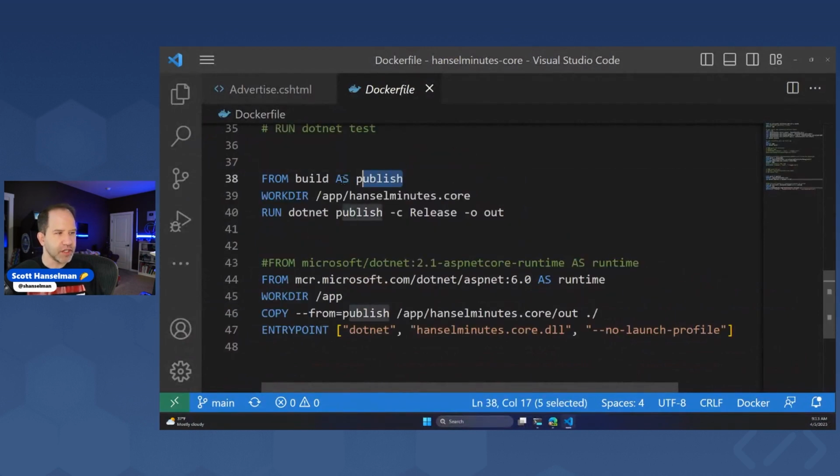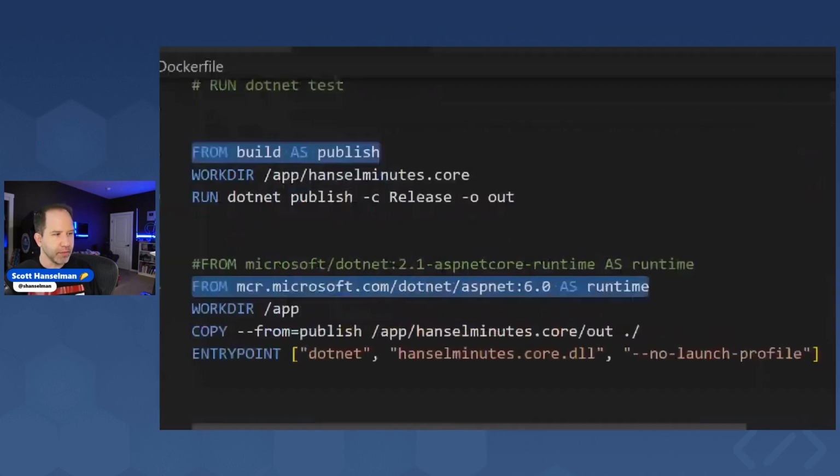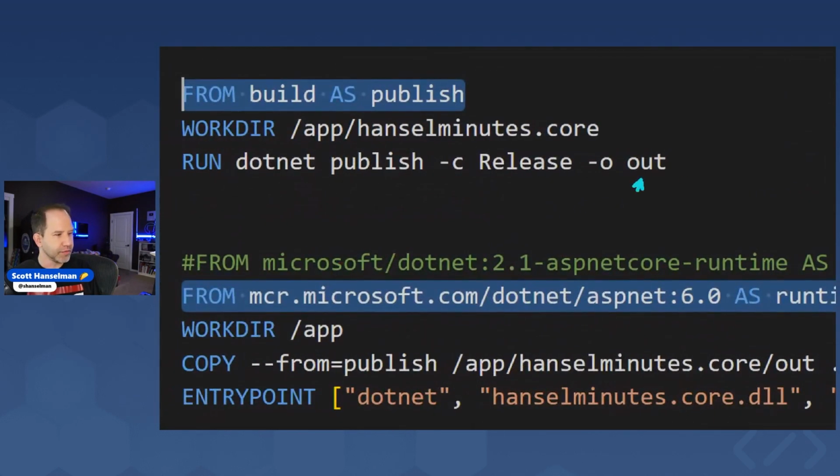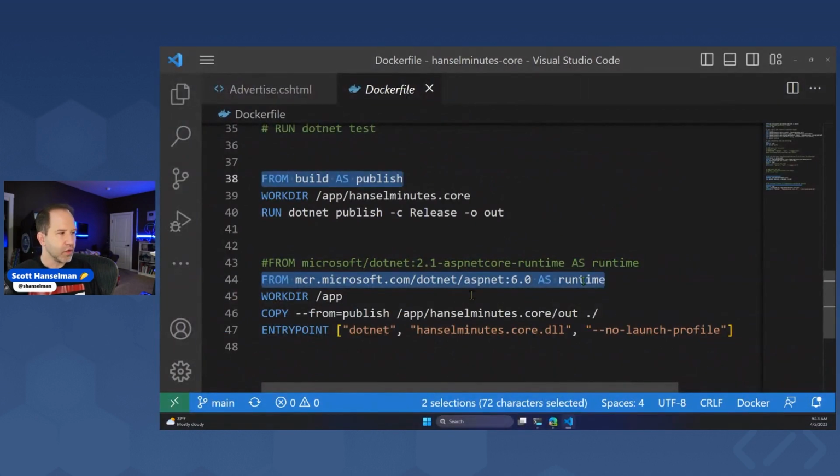So at the very top there, we started at the .NET 6 SDK. We did all of our work, our building, our testing. We published into that out folder right there. Then we're moving now to the ASP.NET 6 runtime.